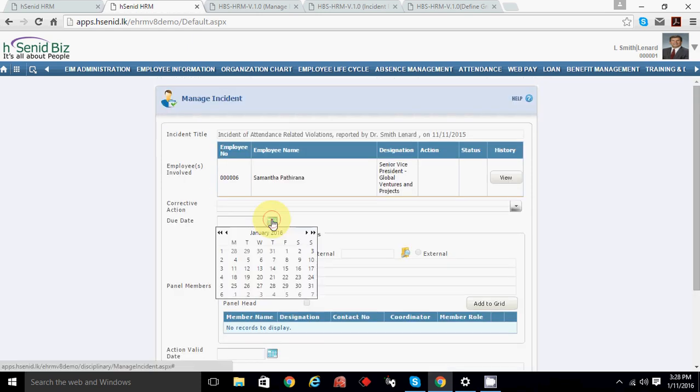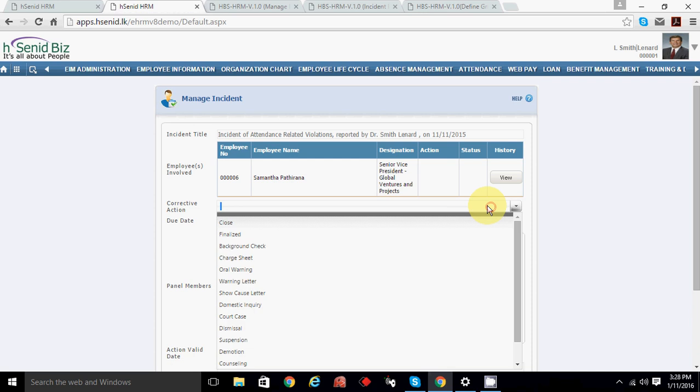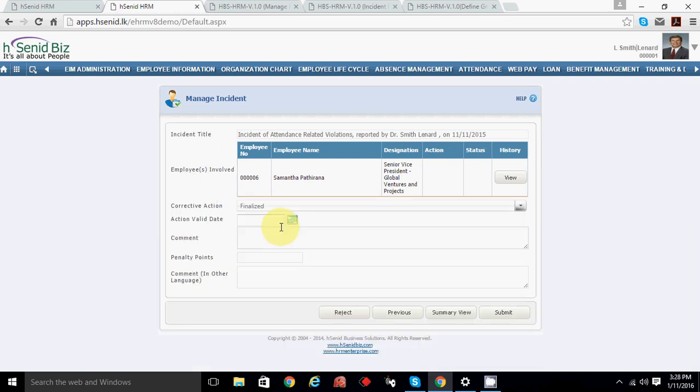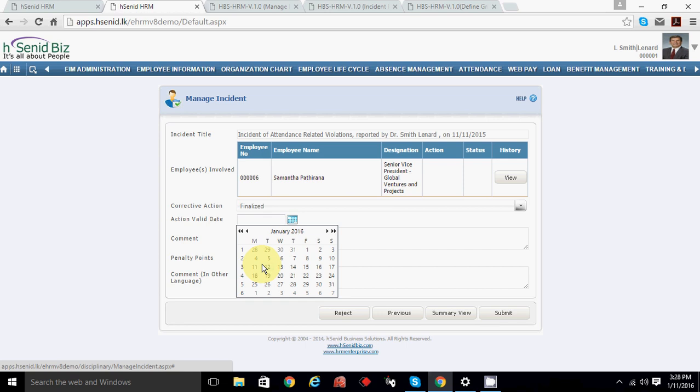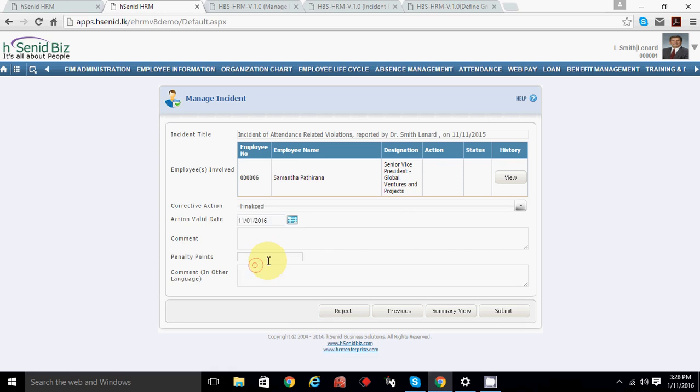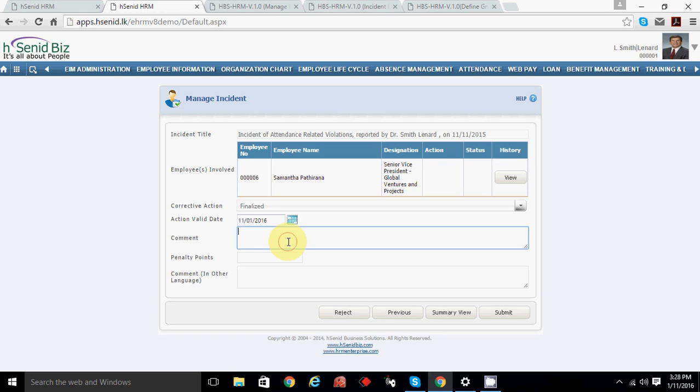Then you can select the corrective action from the drop down, let's say finalized. Action date, you can have a date. Penalty points, if you want to keep track of penalty points, you can have them. And if you want to give another comment, you can give the comment, and a comment in another language as well, then submit this one.